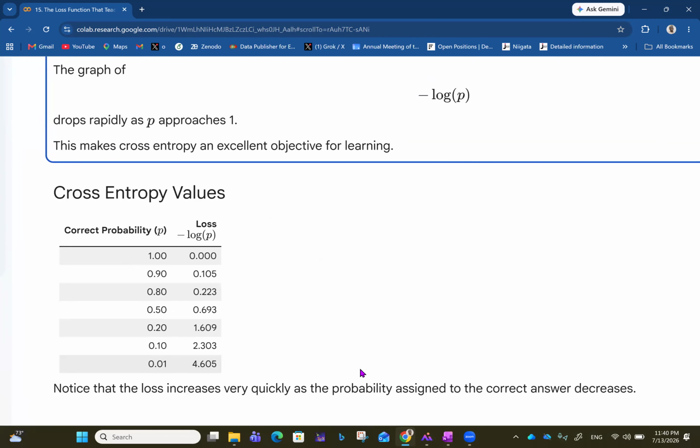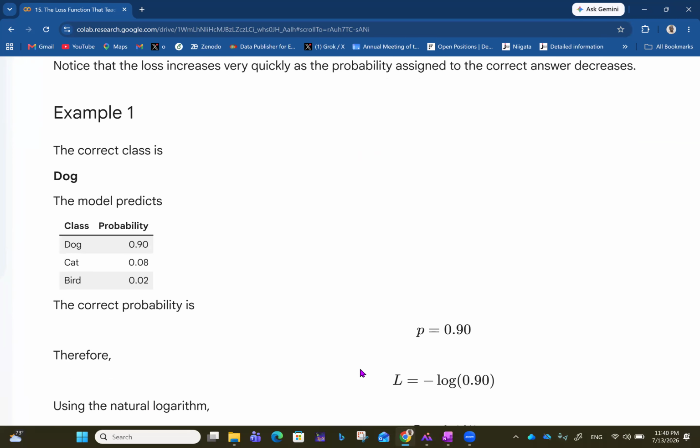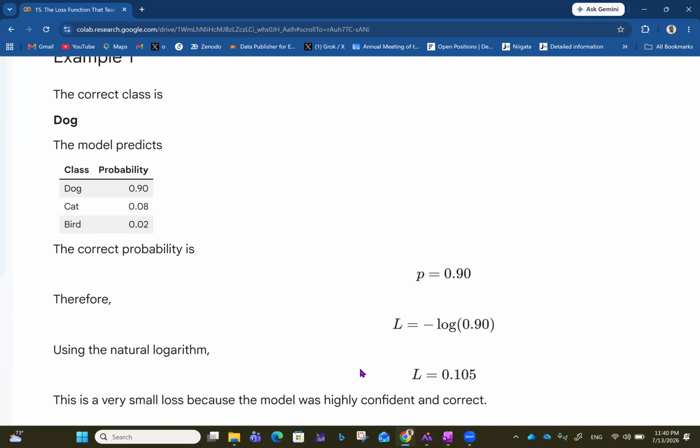Now, notice that the loss increases very quickly as the probability assigned to the correct answer decreases. With lower probability, you have bigger loss, basically. And that happens fast because we are using the log.